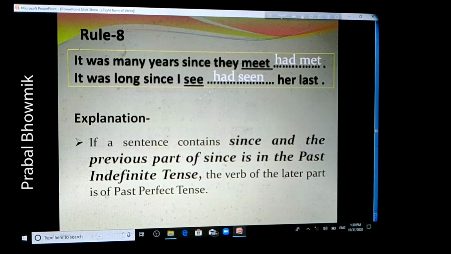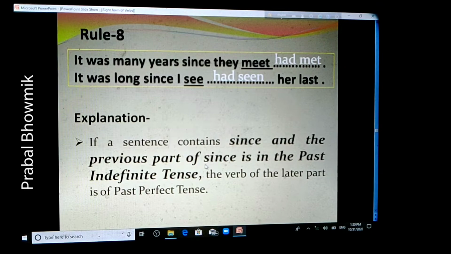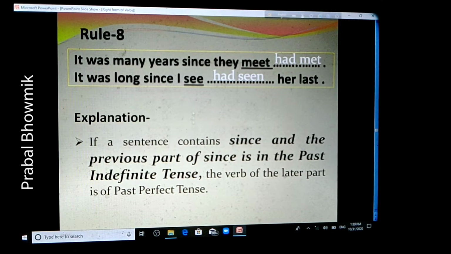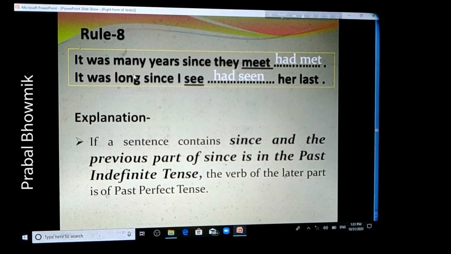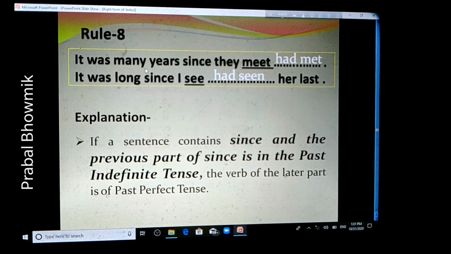The explanation is: if a sentence contains since and the previous part of since is in the past indefinite tense. There is since in the first sentence and in the second sentence. The previous part of since is in the past form, because the previous part of the first sentence is "it was many years." It is in past indefinite tense.